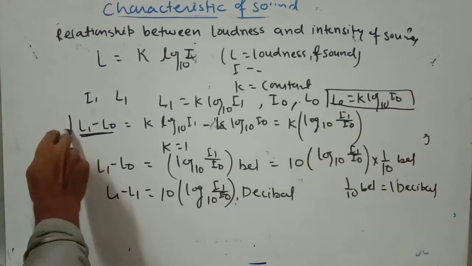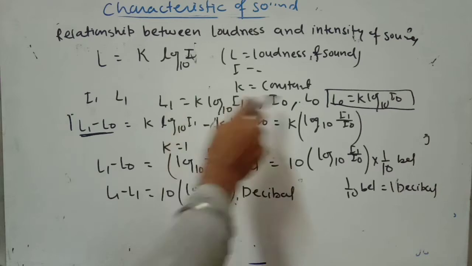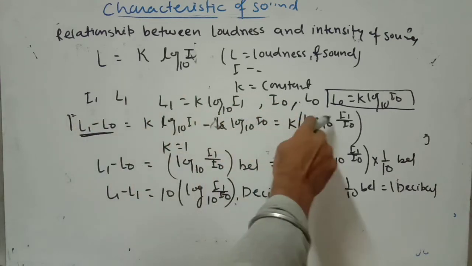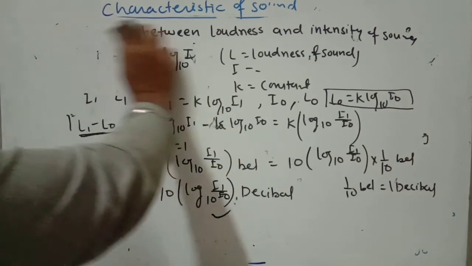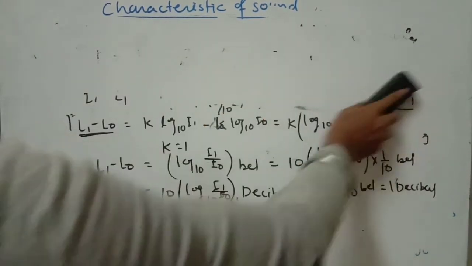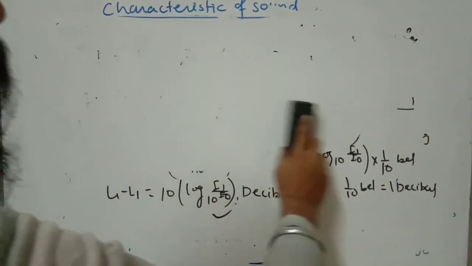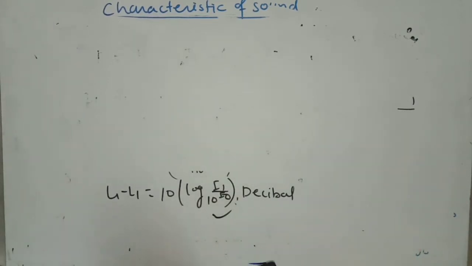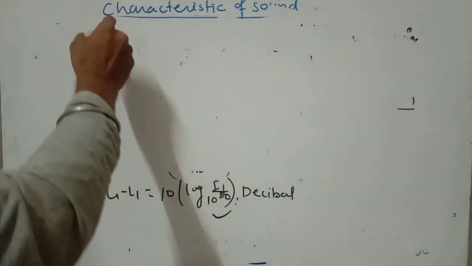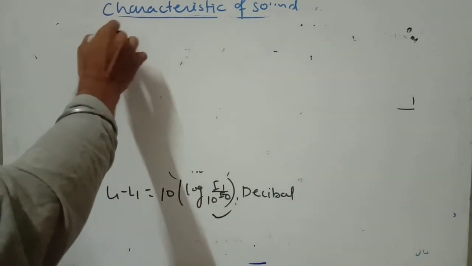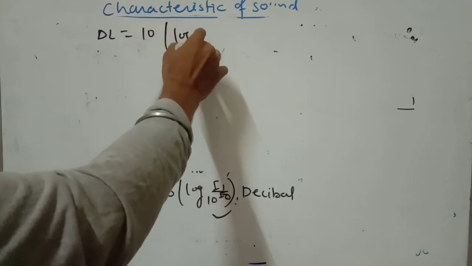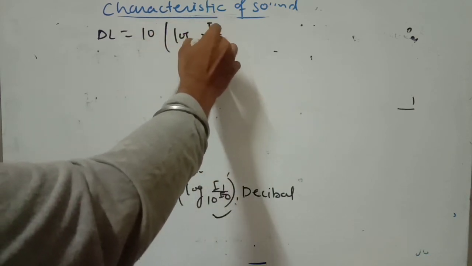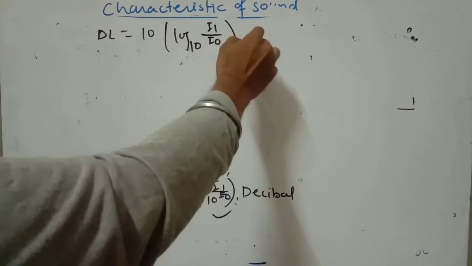Now we define the difference of loudness of sound. So we got the change in loudness equal to 10 log of the ratio of two intensities, in decibel.